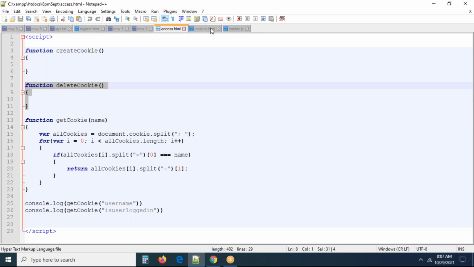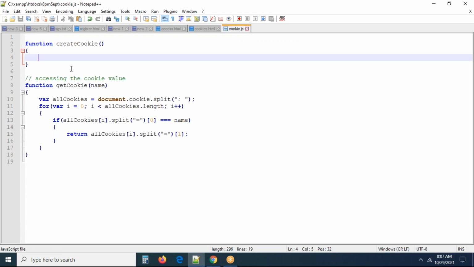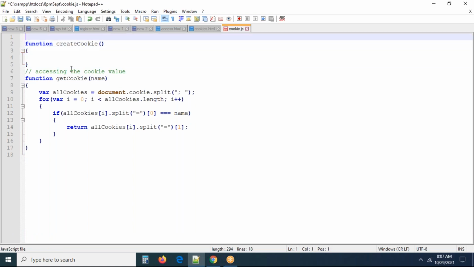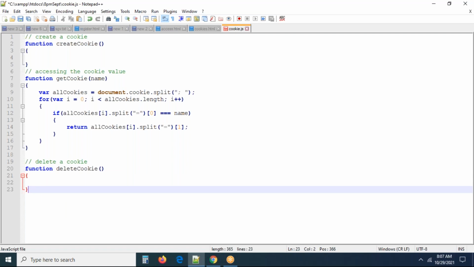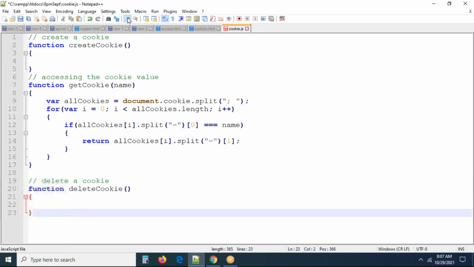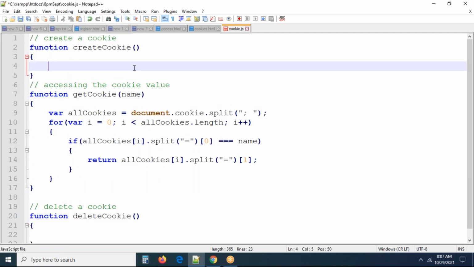The naming convention is completely your choice, so you don't need to bother about it. So this is going to be create a cookie, and this is going to be delete a cookie. Simply I want to write something called delete a cookie. So where are cookies? Finally, cookies are saved inside the browser. We know that, right? Cookies by default will be saved in the browser window.